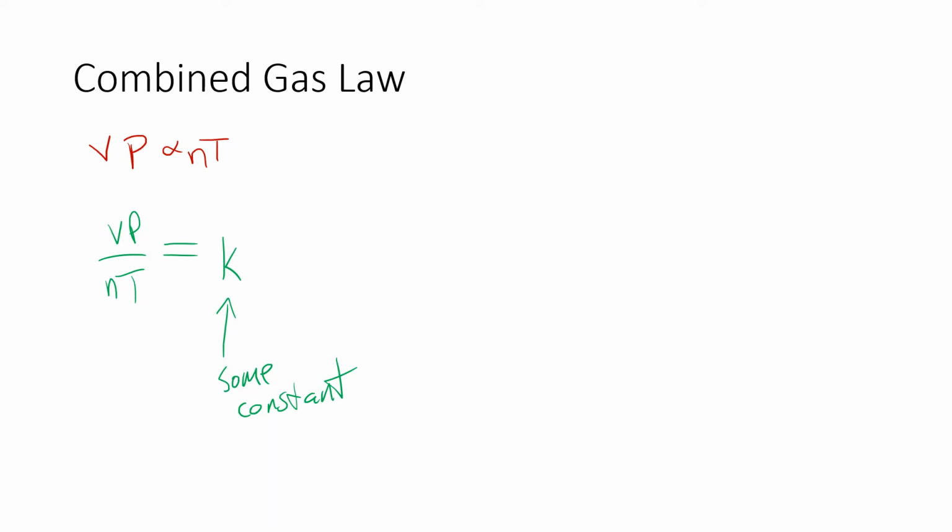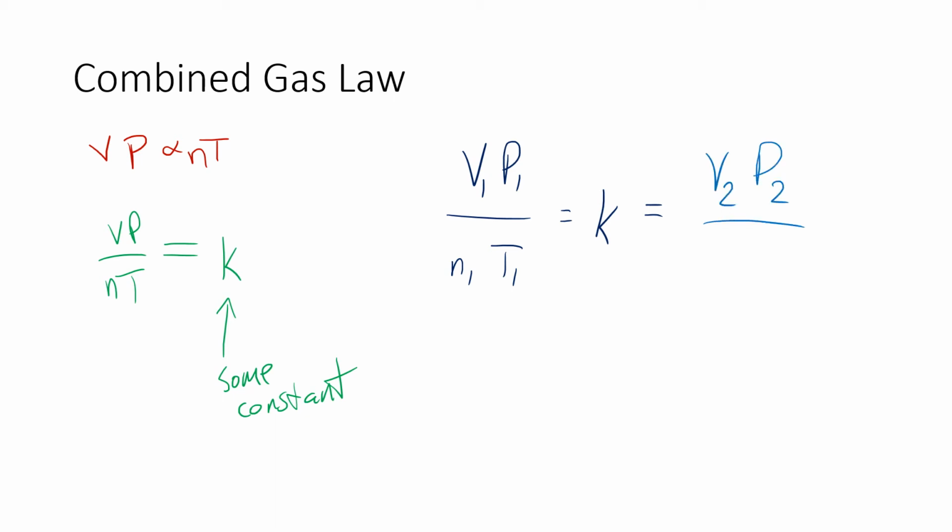Now, because VP over NT is going to equal some constant, what I can do is I can have two situations linked together. I can have V1 P1 over N1 T1 equals K, which is just that constant. Doesn't matter which values I picked, it's just going to equal something. Now, if I tweak it a little bit, I could have a different volume, which would mean I could have a different P or a different N or a different T.